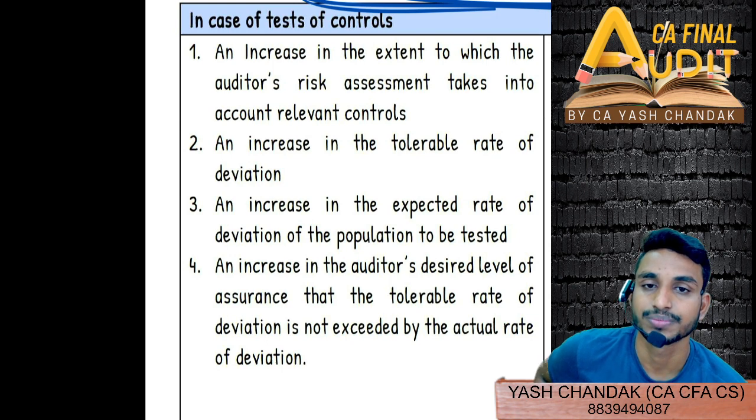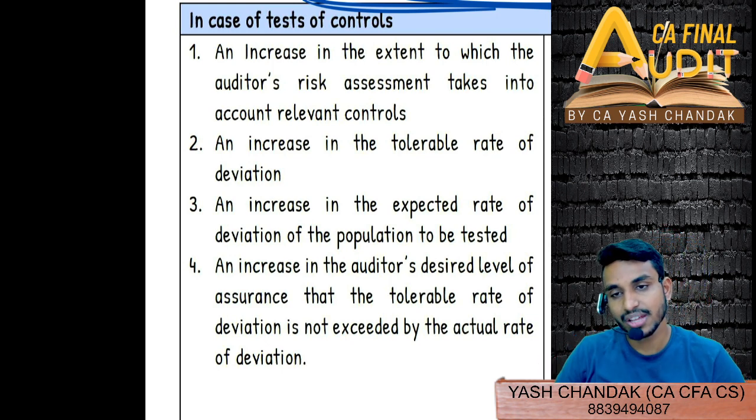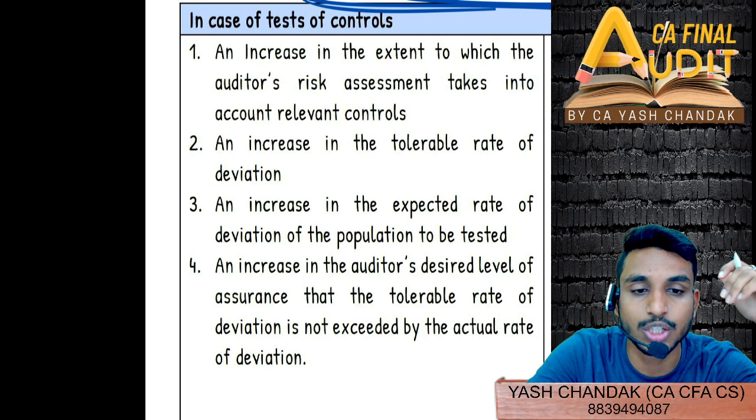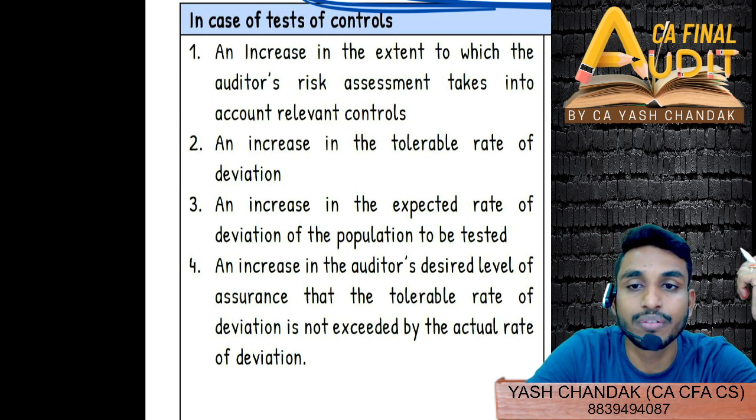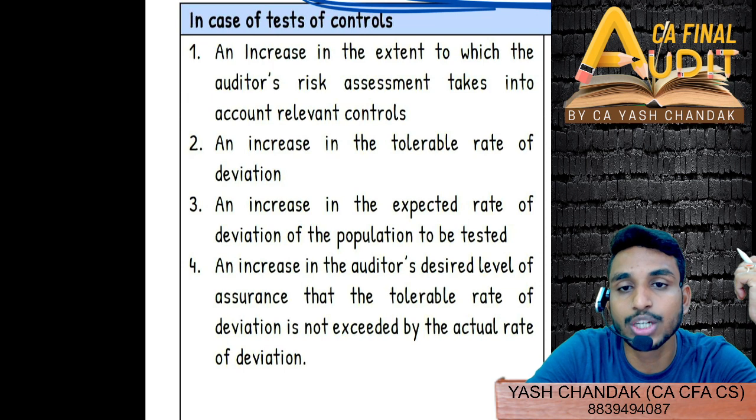Yes or no? Yes, sir. Yes, right? So to the extent you have to increase, then definitely you have to increase the sampling size. Correct, Dhanlakshmi? Risk has increased, so sampling will increase. Then, increase in the tolerable rate of deviation. Increase in the tolerable rate of deviation.